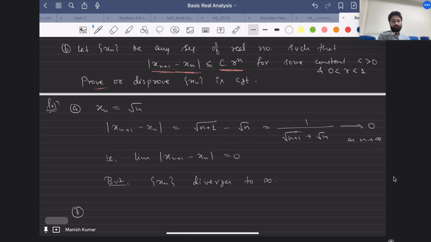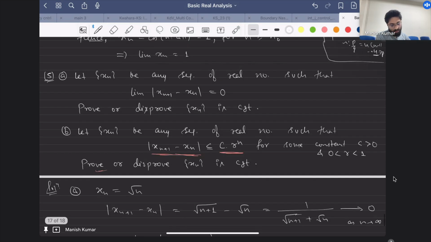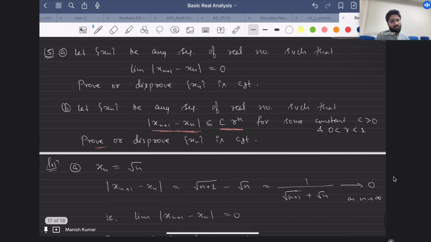So the approach would be, what I said here is that this condition is not telling me that the sequence is Cauchy, but over here I'm saying that this condition is making it convergent. So I should try to show that this condition will actually give me that the sequence xn is going to be a Cauchy sequence. And why should I approach in this way?